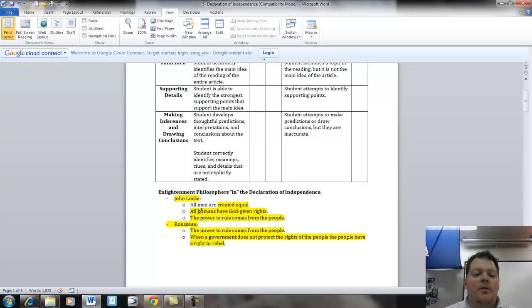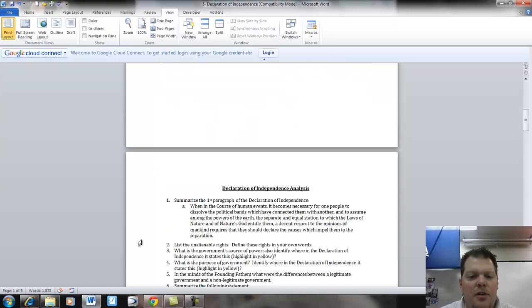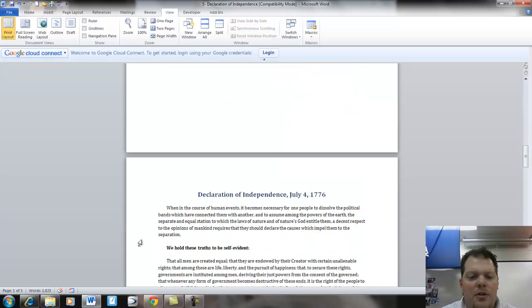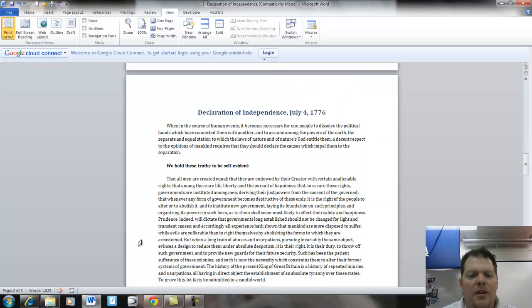All right? And so these two guys very much influenced people like Thomas Jefferson and Benjamin Franklin and John Adams and James Madison, some of our other founding fathers. Okay? So just real quickly, look at the Declaration. I'm not going to read the whole thing to you. I'm just going to, once again, try to highlight how the Declaration is set up.